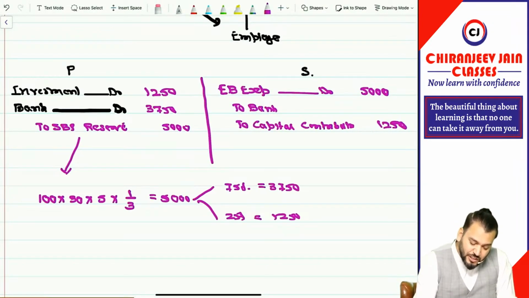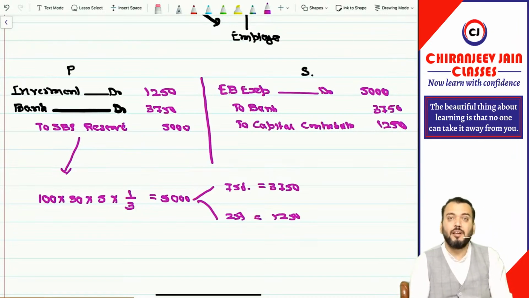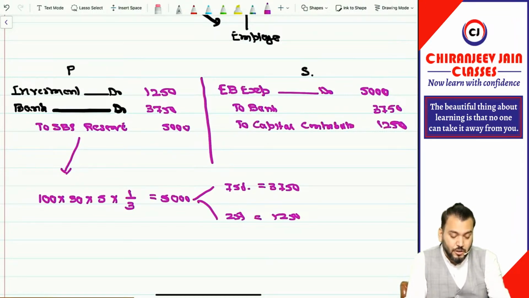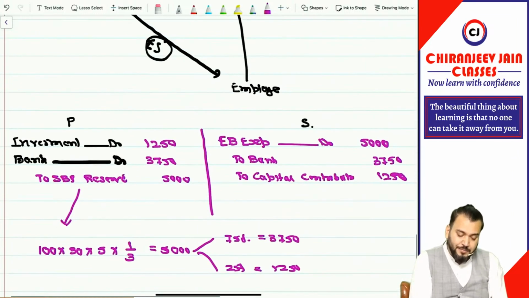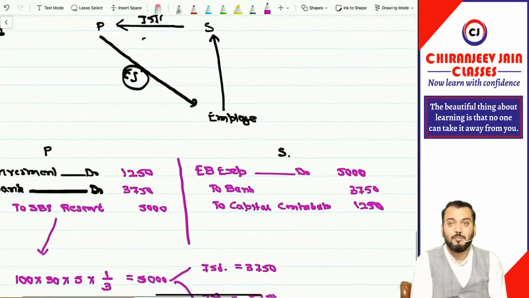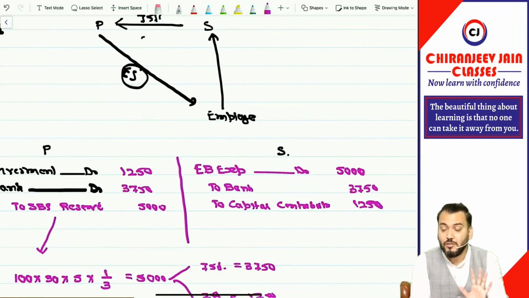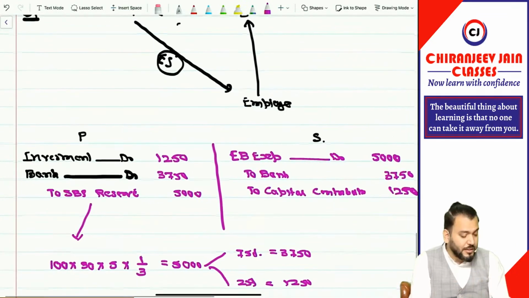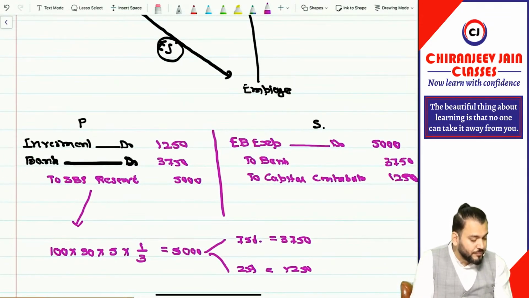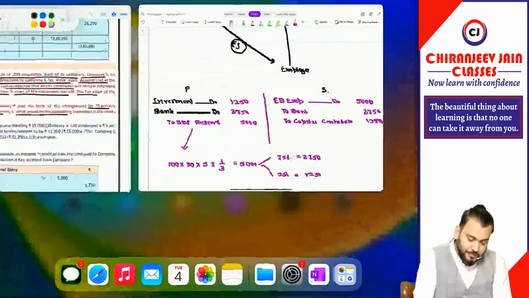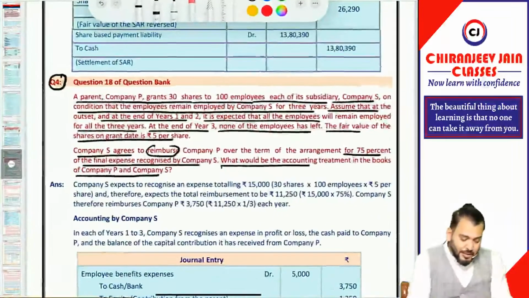Can I say every year this journal entry will be repeated? So you can pass the same journal entry every year, year 1, year 2, year 3. That is only given. You can read the solution given. Correct now? Got it. Have you understood this point? Simple. So this question may be expected in the exam for 5 marks. Till now this question has not been asked in the exam. Got it? Any doubt? No doubt? Yes sir. Then let us come to the next point.